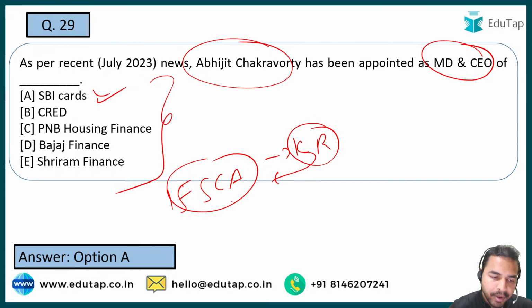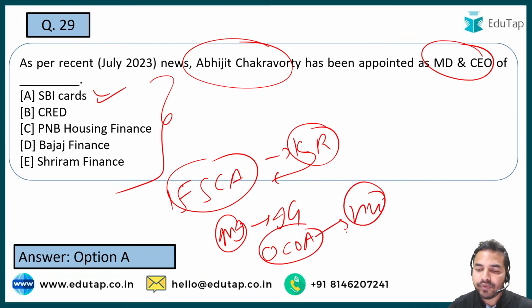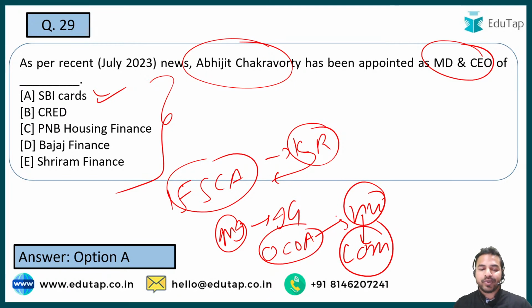Now guys, when I talk about the new MD of Microsoft India, what is the name of that person? That is Irina Ghosh. Now guys, when I talk about the Olympic Council of Asia, तो उसके जो हेड है वो भी रिसेंटली चेंज हुए हैं. You have to tell me, this is a homework for all of you. You have to tell me in the comment section what is the name of that person who has been recently appointed as the head of the Olympic Council of Asia. So tell me that in the comment section, guys. Let's move on to the next question.